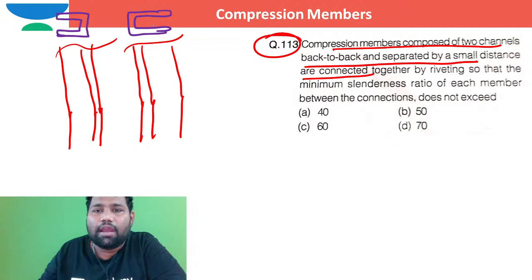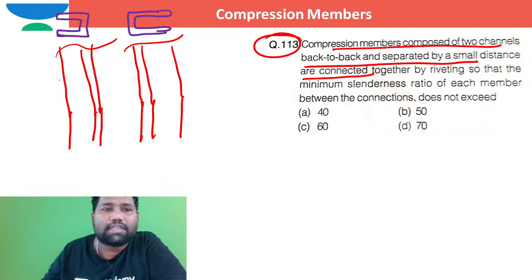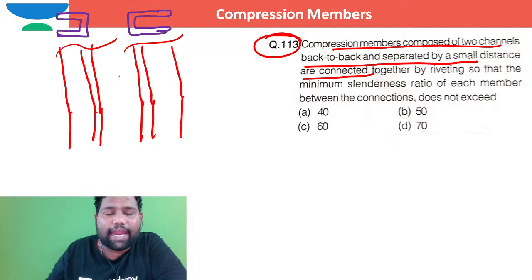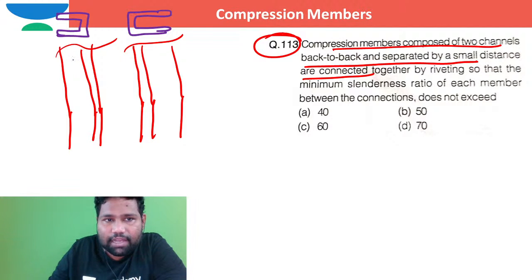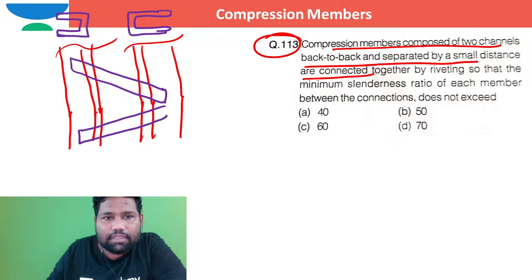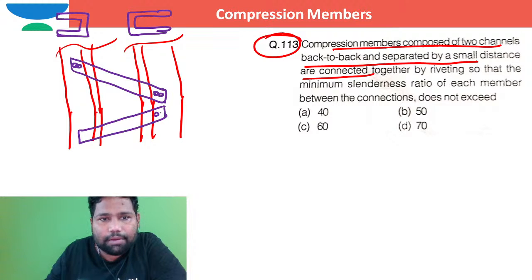Back to back, they are connected together by riveting so that the minimum slenderness ratio of each member between the connections. So the slenderness ratio of members between these two connections, tied together, let us suppose, with the help of lacing elements. This is how these are connected with the help of rivets. Maybe one rivet or two rivets, it's up to you.